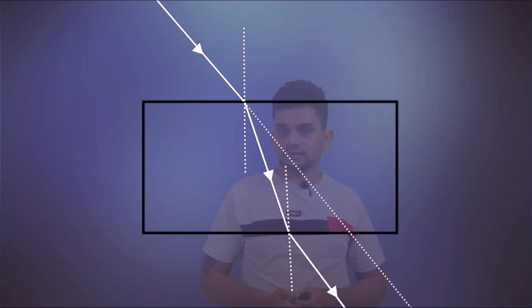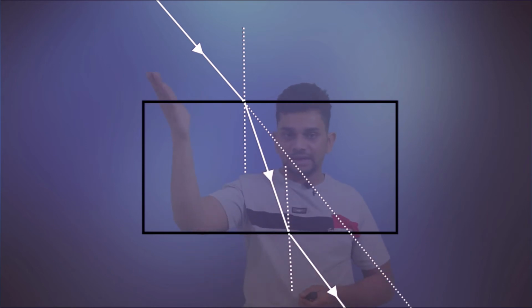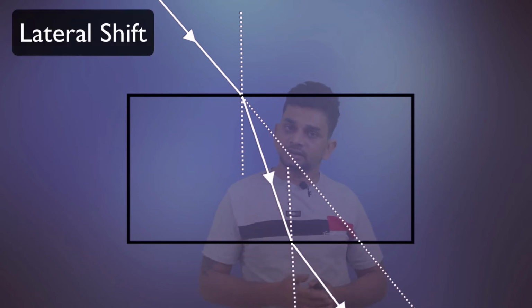After refraction, when the emergent ray is coming out, there is a small displacement between these two rays. If there is no glass slab, the light will be traveling in this way, right? There is a small shift from the original path, right? This shift is known as lateral shift.